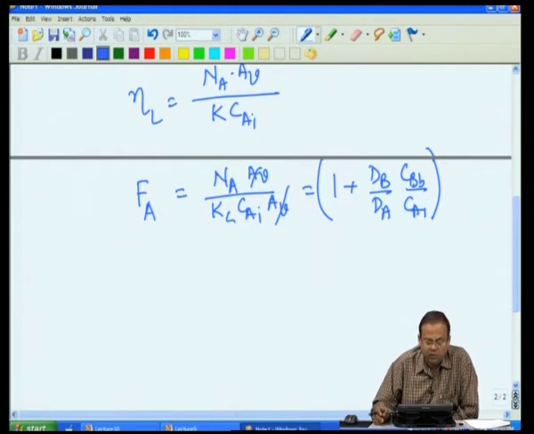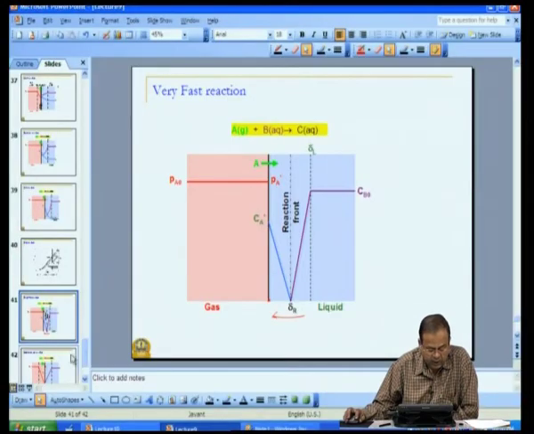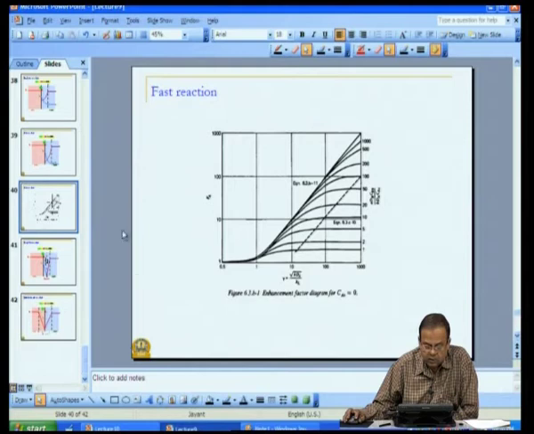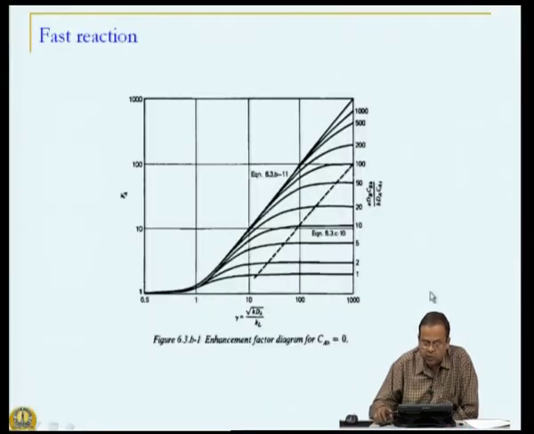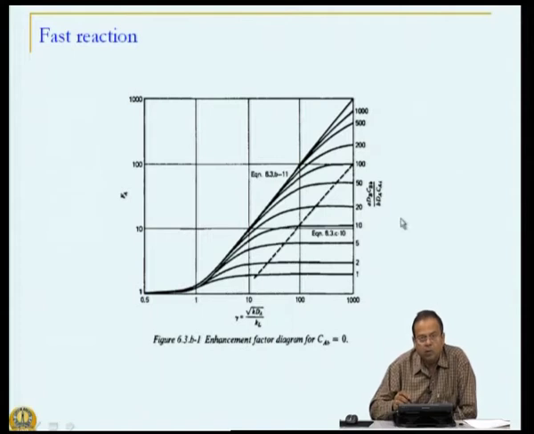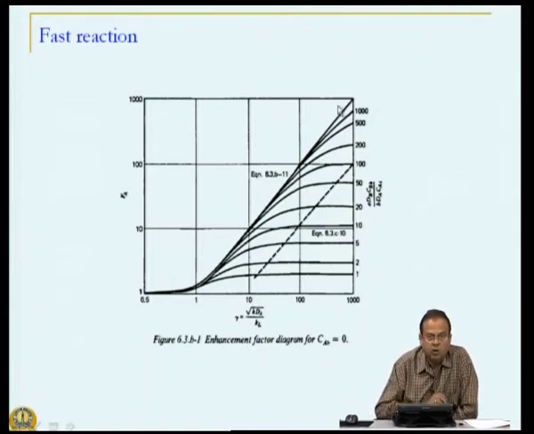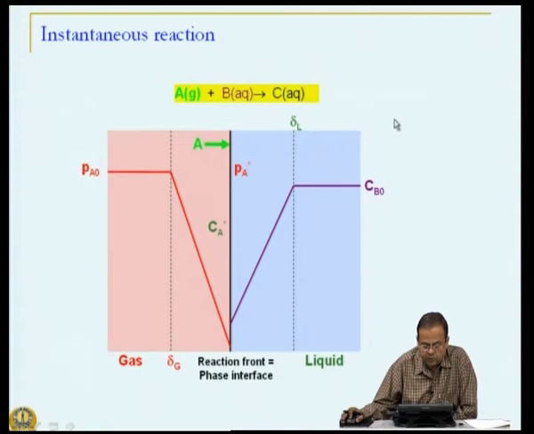So, essentially the idea is that if you have a very fast reaction, the reaction is restricted only to the plane, and then we can get various enhancement factors, and this is what is actually shown in this particular figure. The top figure was for moderate reaction, and these are the different values that you will get depending on the value of this dB by dA and so on. So, this is how enhancement factor diagrams will look like for a fast reaction.